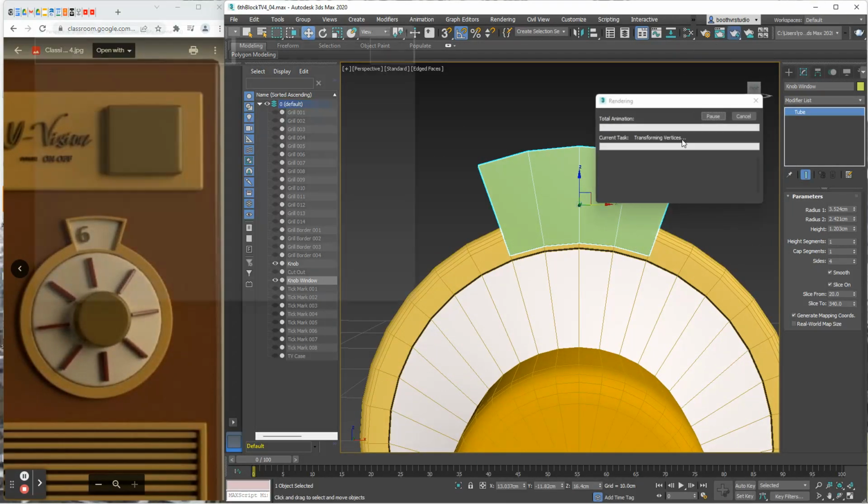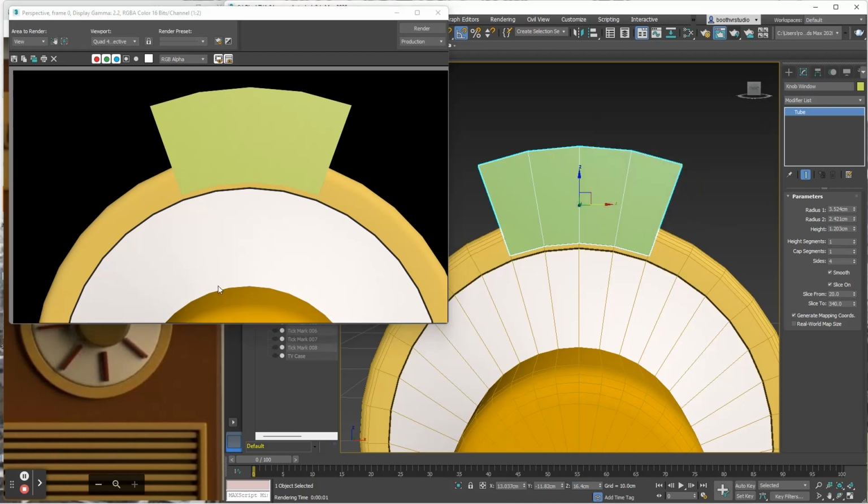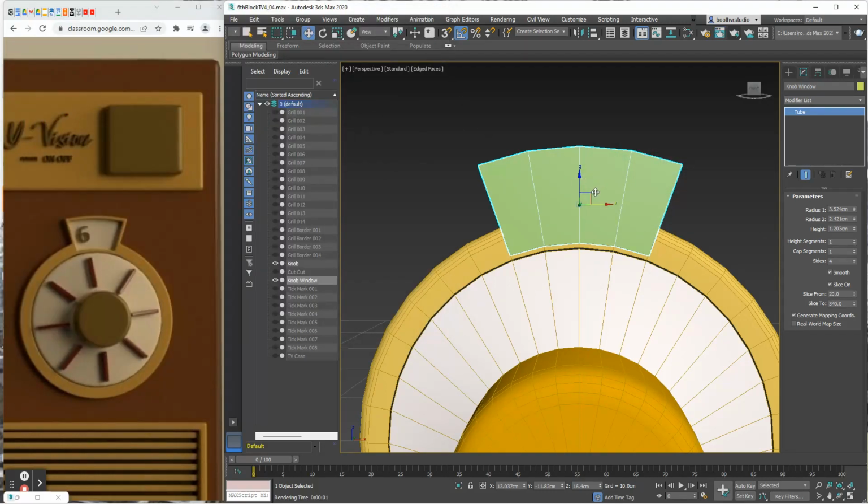Let me do a quick render here and see how it's looking. Make sure I don't have any unexpected. Yeah, no, we're good. I'm happy with it. All right.